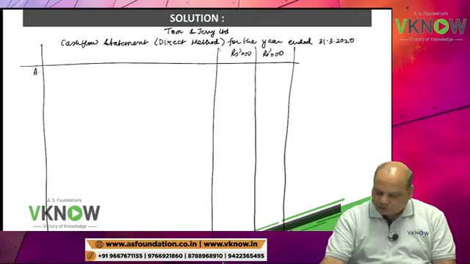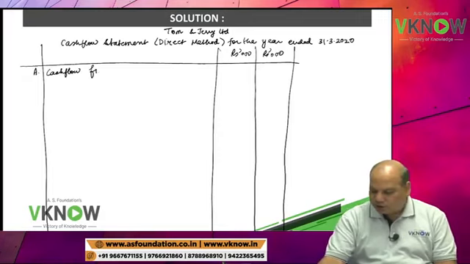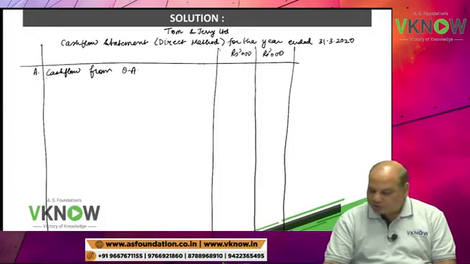First we'll draw the format. A, cash flow from operating activities. We'll go a little fast now because we have done this question, it is just a revision.